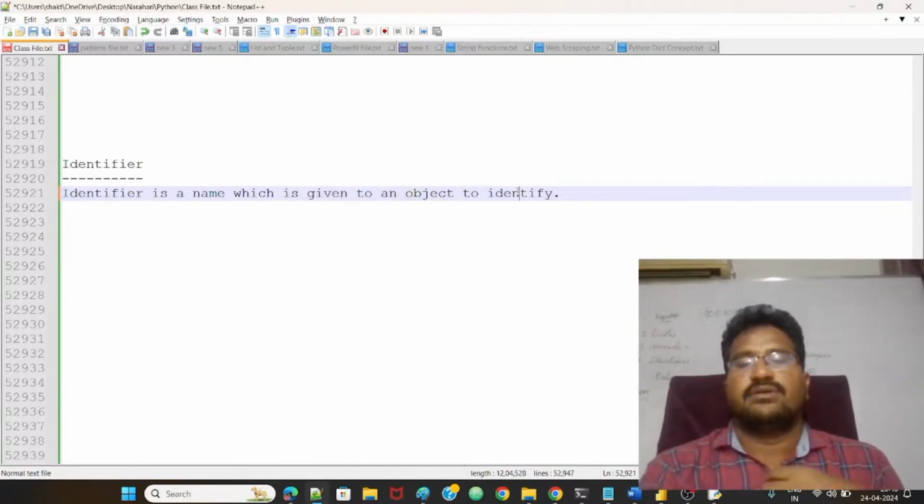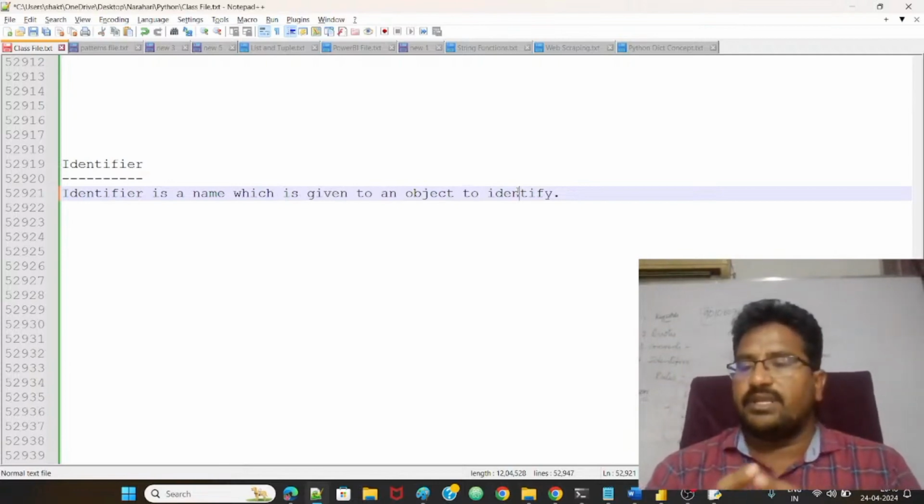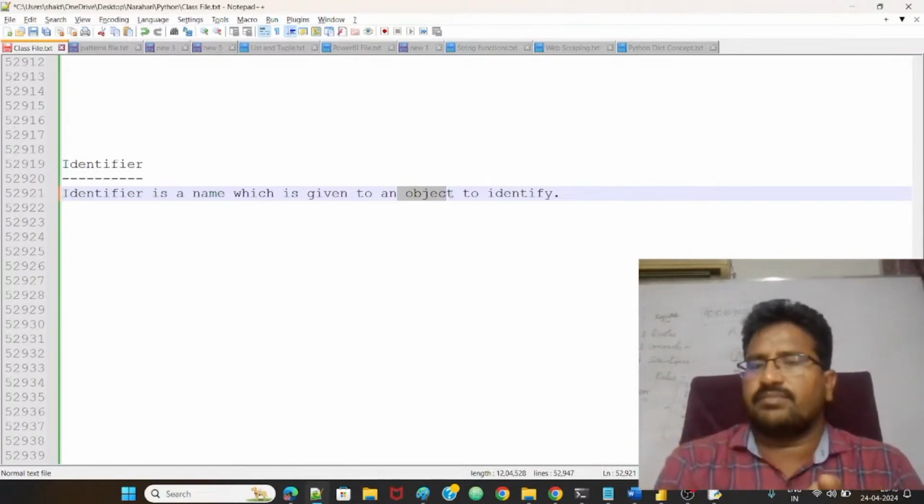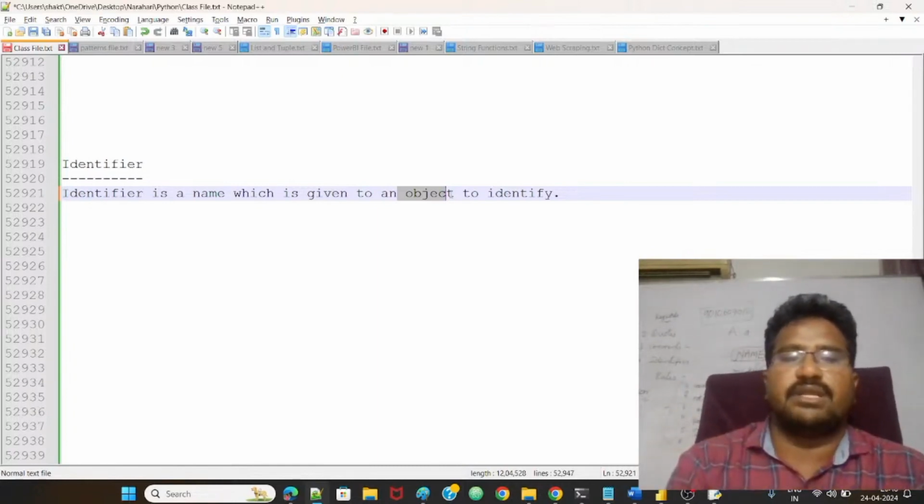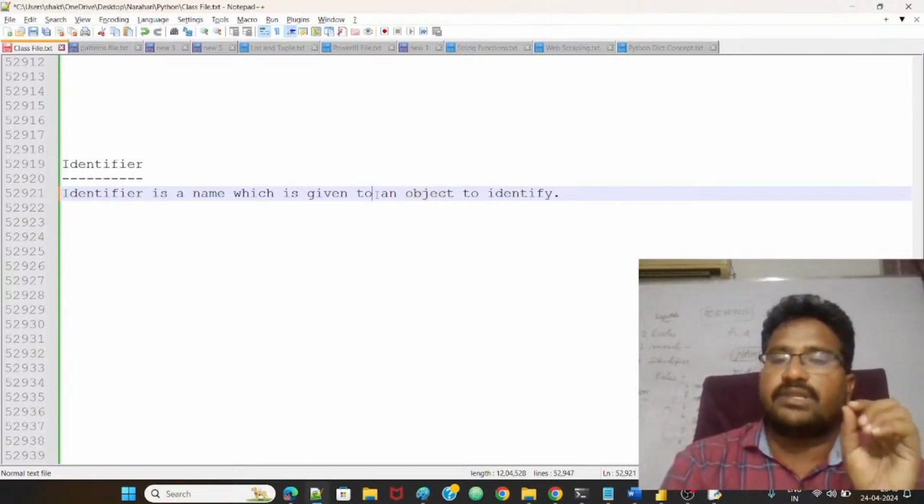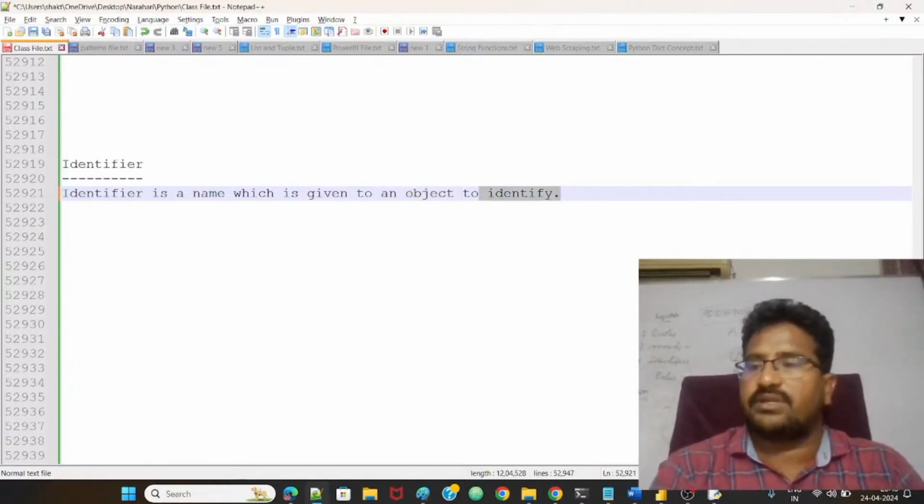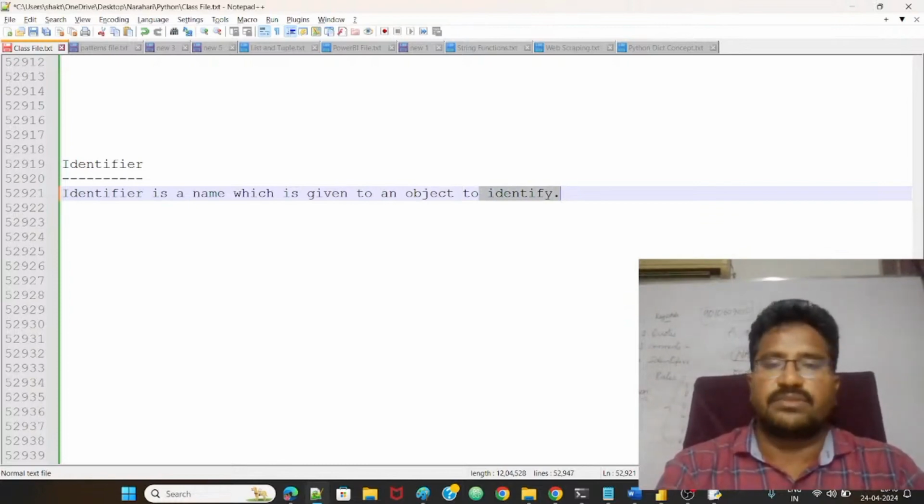That means for everybody, some name must be there, guys. Object means anything. It may be a human being, or animals, or cities, or fruits, or vegetables, maybe anything. For everything, some name must be there. That name is called the identifier. And why is that name there? To identify that specific object.